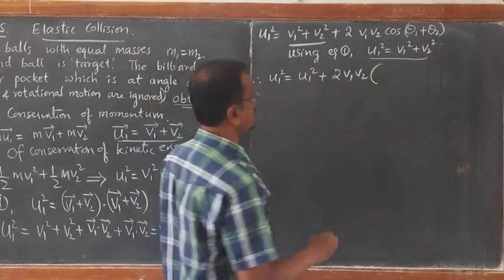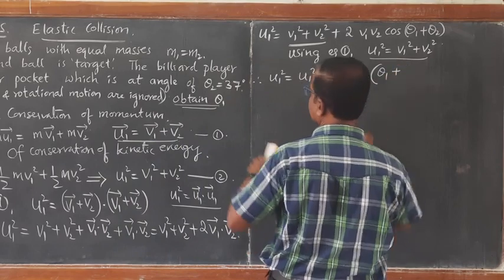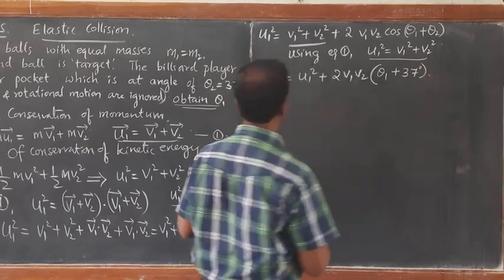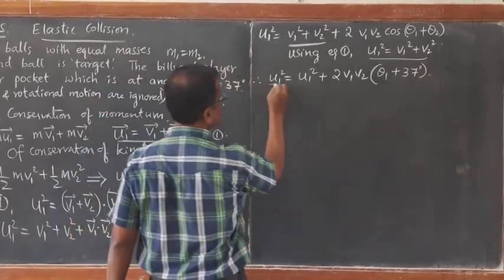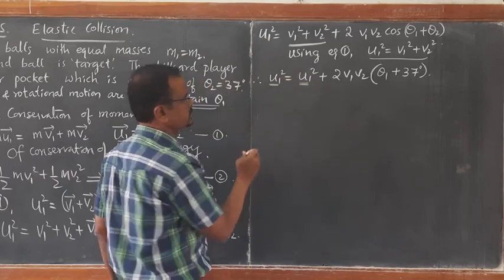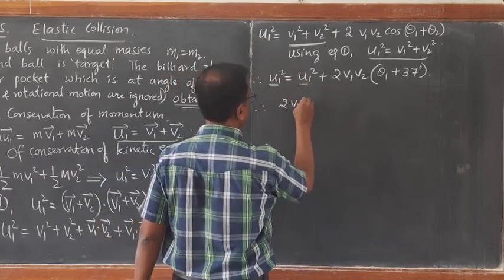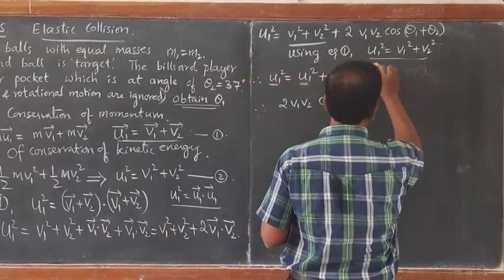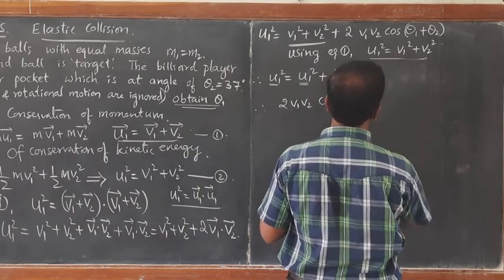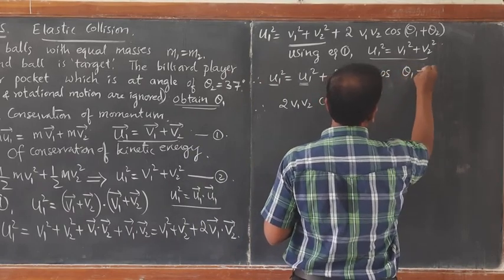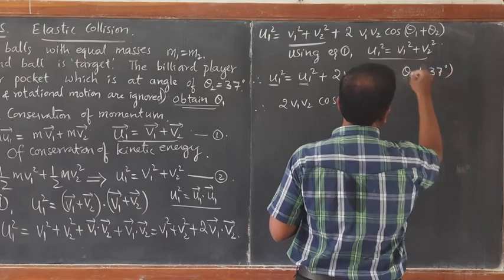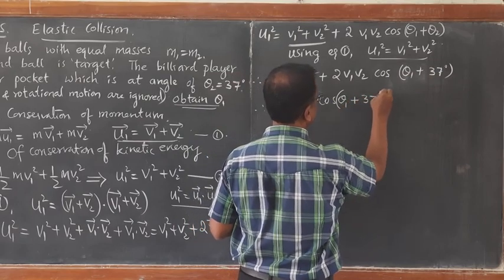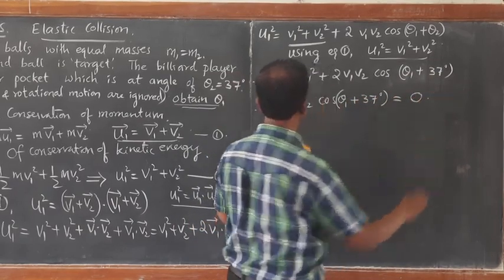We don't know what theta 1 is, but theta 2 is given as 37 degrees. So u1 square minus u1 square becomes 0. Therefore, 2 v1 v2 cos of theta 1 plus 37 degrees is equal to 0.